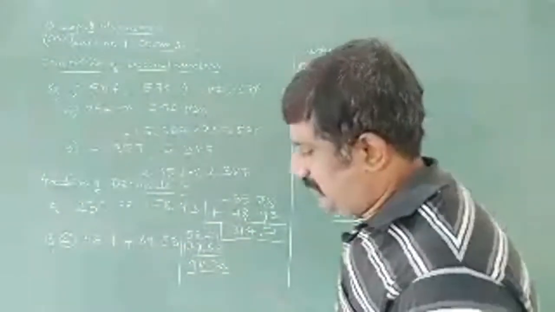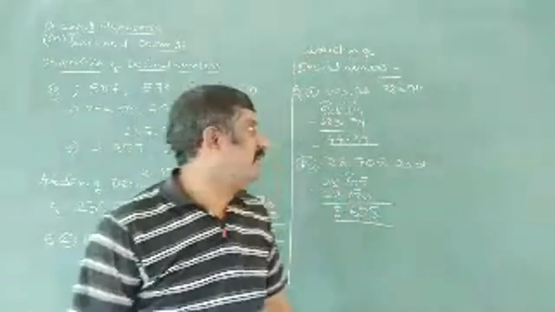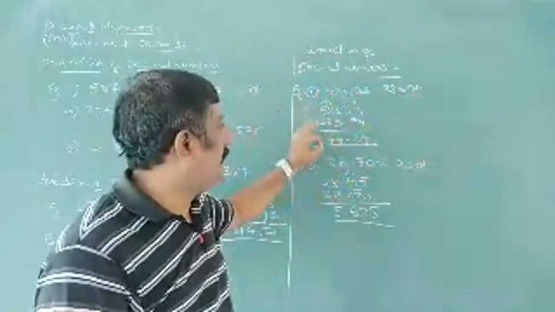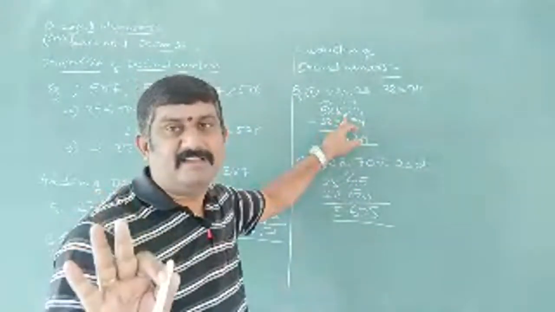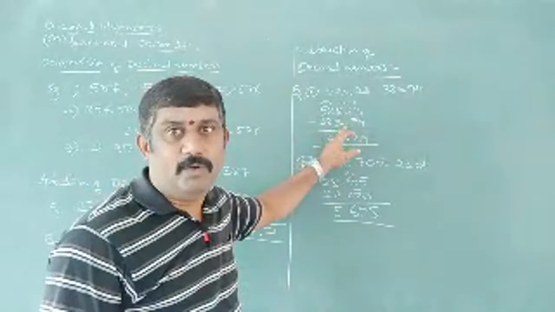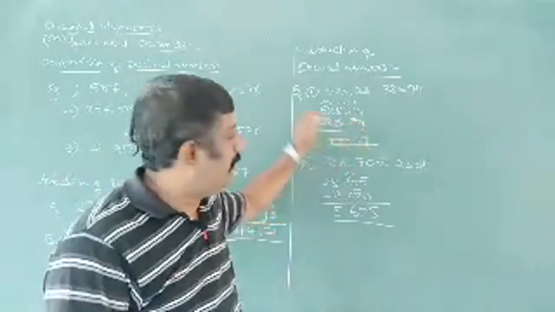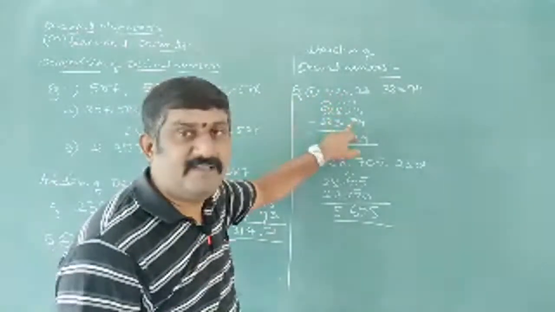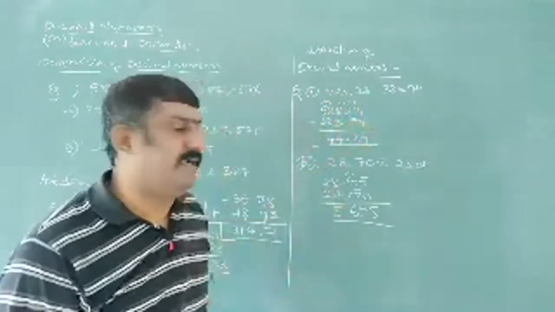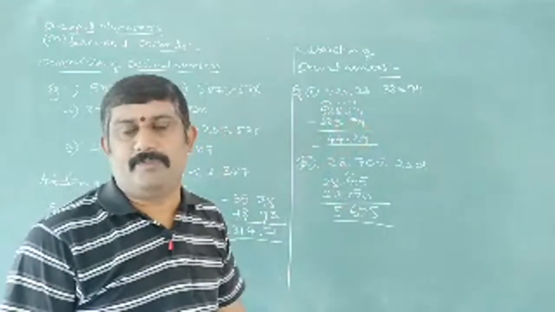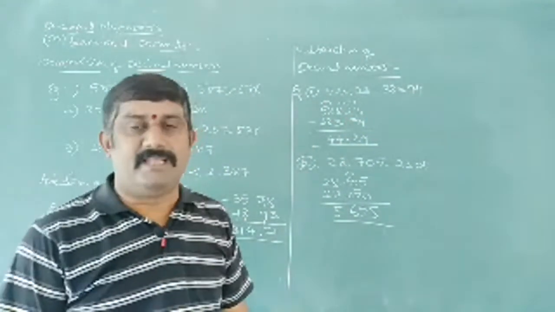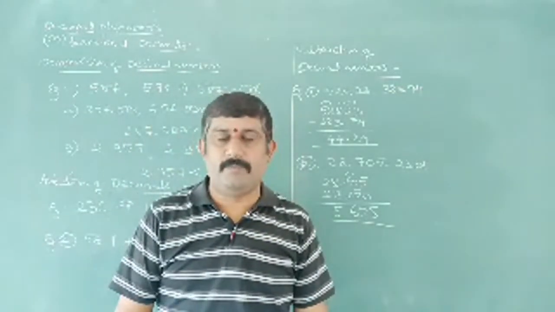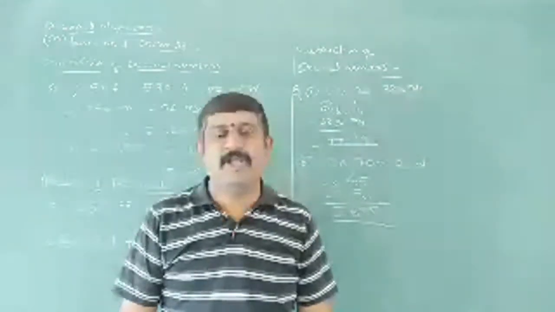Next, subtraction. Subtraction is also the same general process. We are taking 528 minus 23.383.94 as it is. The compulsory thing is please write the number which is written below at the same places: hundreds place, tens place, units place, tenths place, hundredths place. Then we will get the subtraction of decimals also. Okay, this is enough for today, and in the next class we are going to take multiplication as well as division of decimal numbers. Okay, thank you all, have a good day. Thank you.